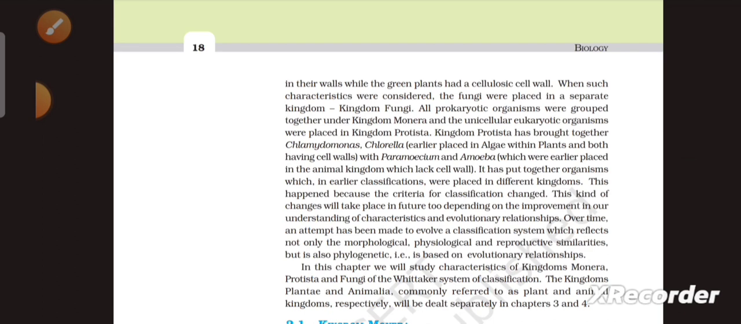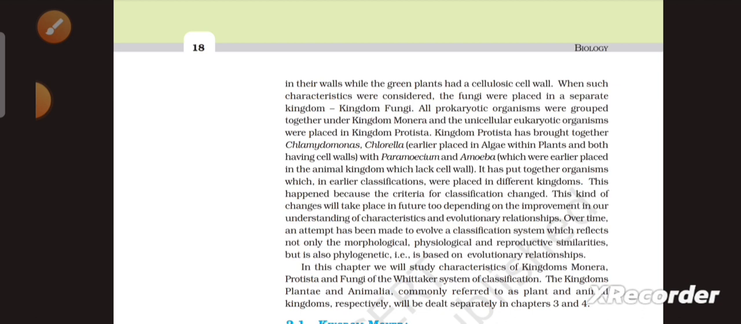Kingdom Protista has brought together Chlamydomonas and Chlorella, earlier placed in algae within plants and both having cell walls, with Paramecium and Amoeba, which were earlier placed in the animal kingdom, which lacks cell walls. It has put together organisms which in earlier classification were placed in different kingdoms. This happened because the criteria for classification changed.